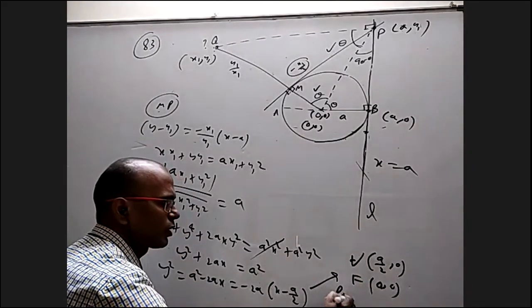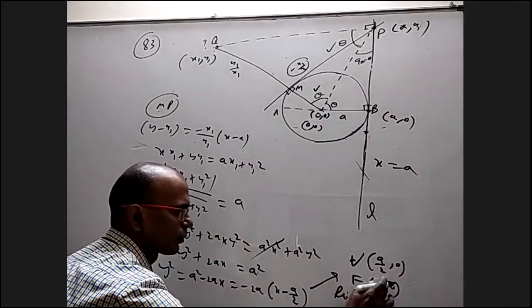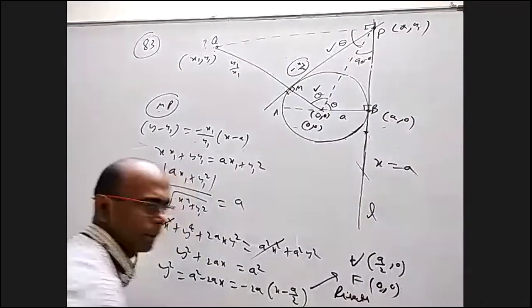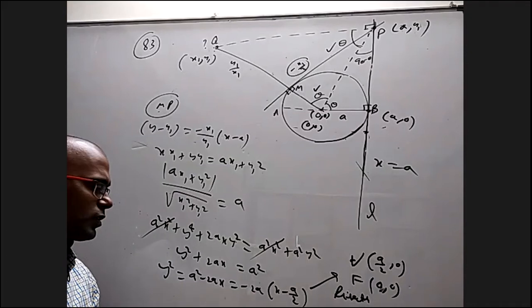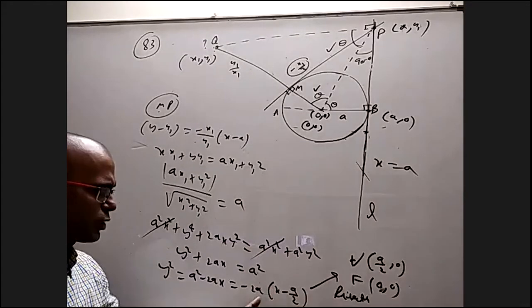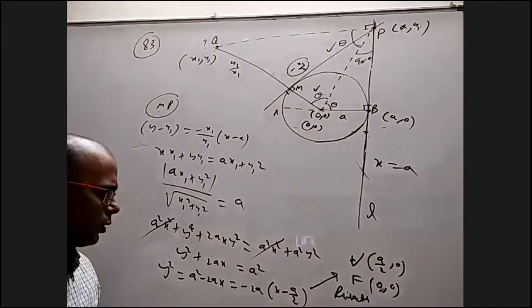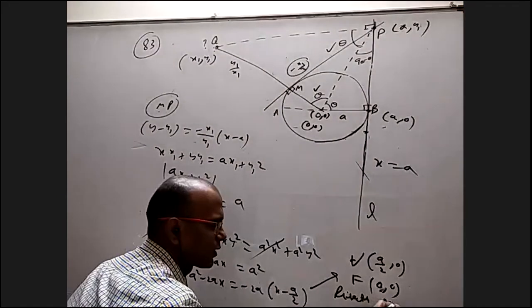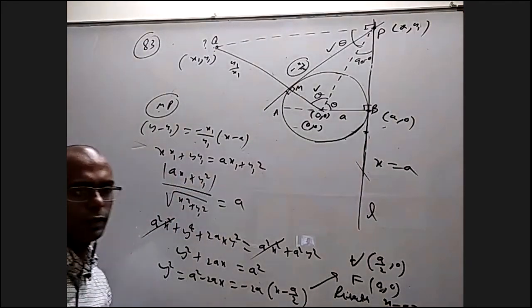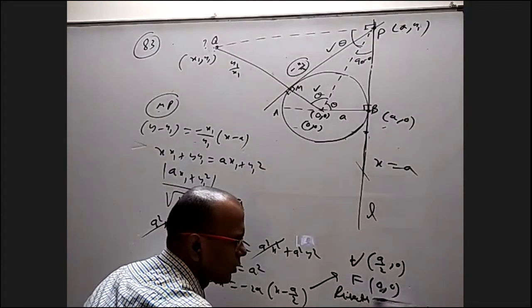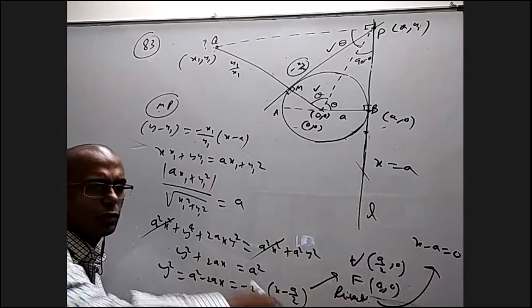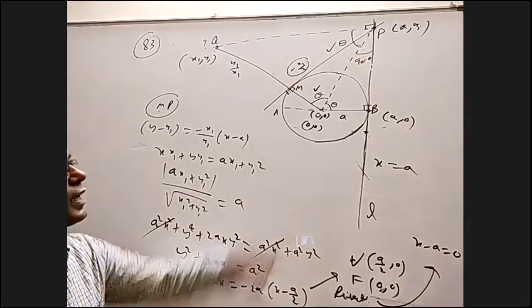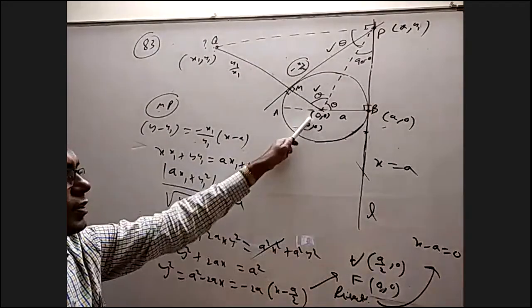And if somebody wants the directrix, okay, parabola is sufficient for me for the answer, I just want to know what the focus and directrix are. So for the directrix, x minus h plus that a by 2, which is minus a by 2, so you'll get x minus a equal to 0, which is x equal to a. So directrix is coming x minus a equal to 0. So same, we got x equal to a as the directrix, origin as the focus.